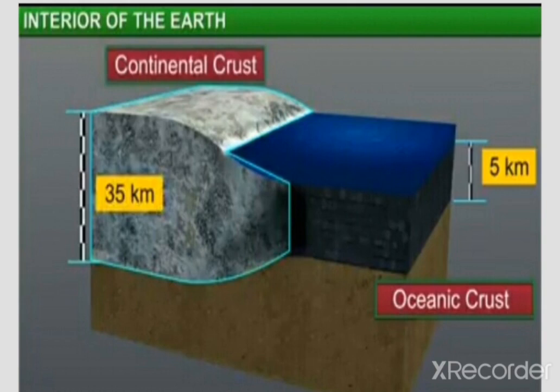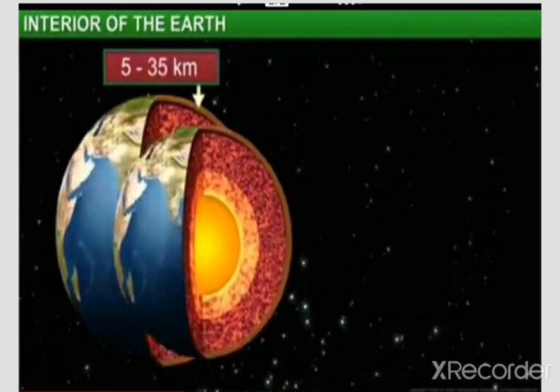Under the continent it is how much? 35 to 40 kilometers, and under the ocean it is about 5 to 10 kilometers. So the thickness of the crust is from 5 to 35 kilometers.